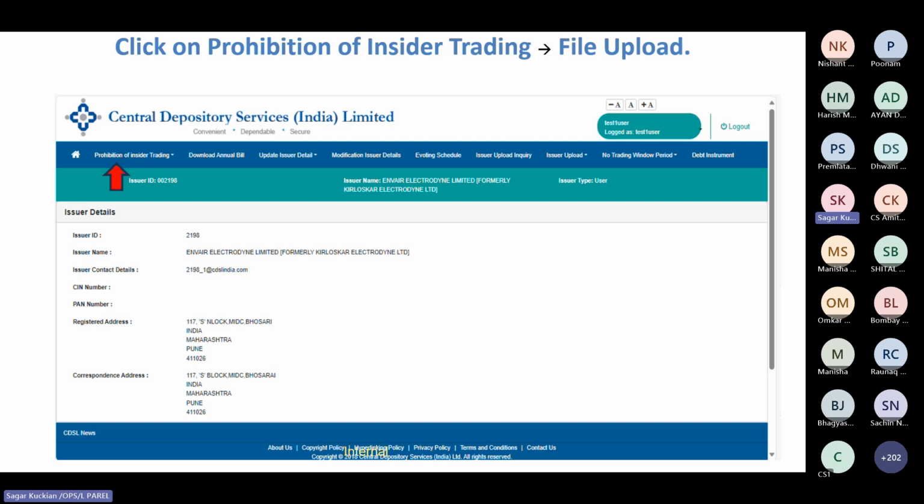On the extreme left-hand side, you can see the option Prohibition of Insider Trading. On the insider trading tab, there are three options: file upload, file upload status, and the third one is detail inquiry page. You have to go to the file upload page.